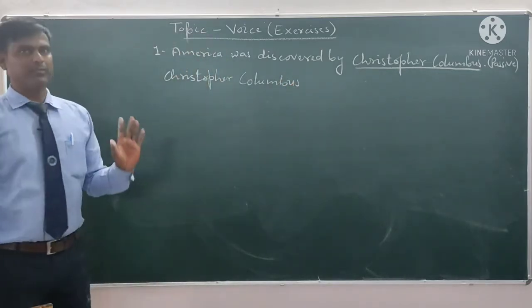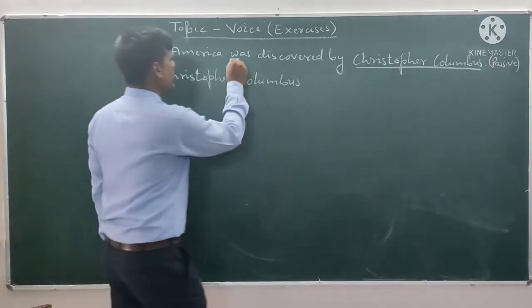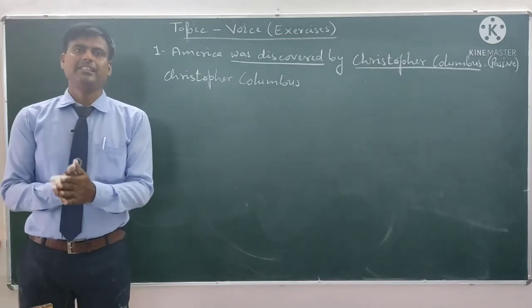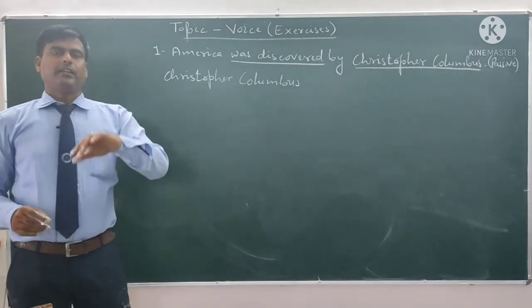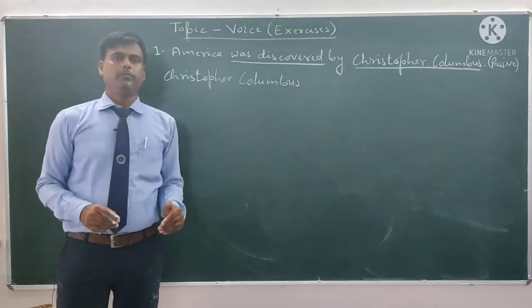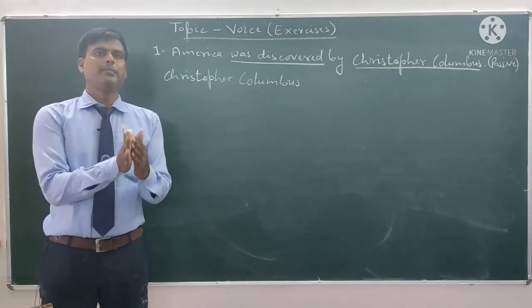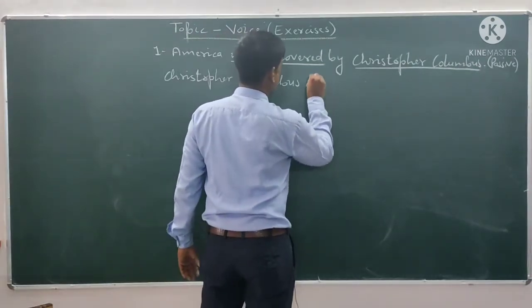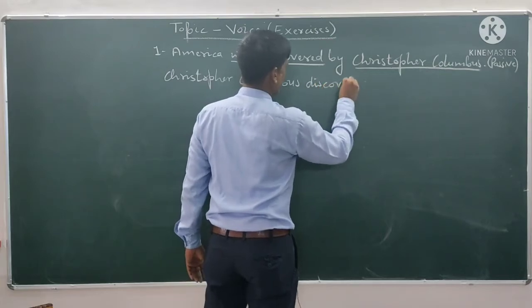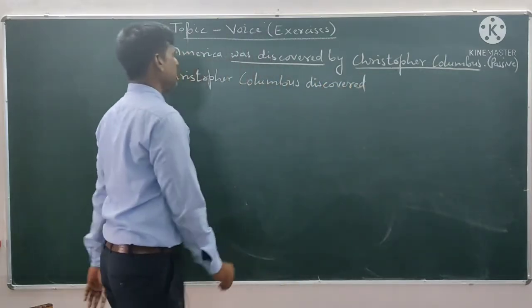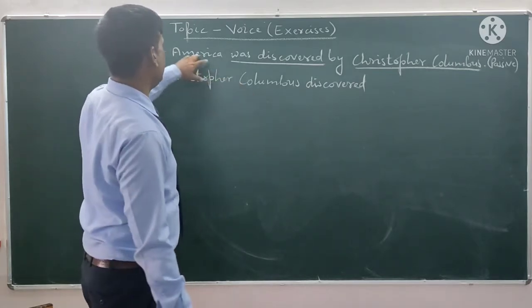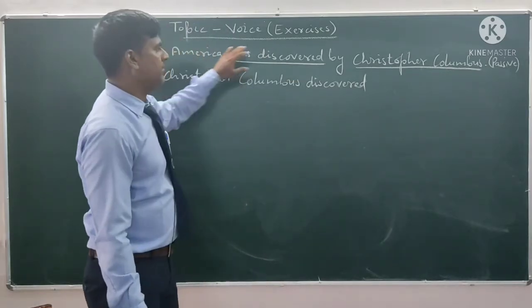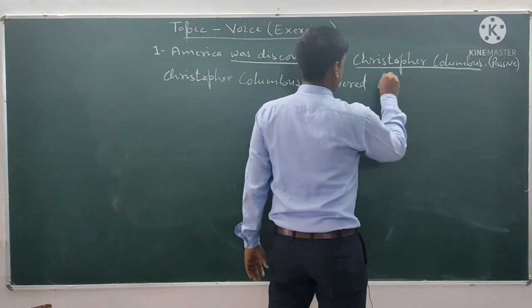Now we have to see the subject, verb of the sentence. Was discovered. Helping verb was plus third form of main verb tells us that the sentence is in simple past tense. In active voice, in simple past tense we use the second form of main verb. We write the second form of the verb in simple past tense in active voice, not was or were. So Christopher Columbus discovered, second form is discovered. Christopher Columbus discovered what? The subject of passive voice will be the object in active voice. America.